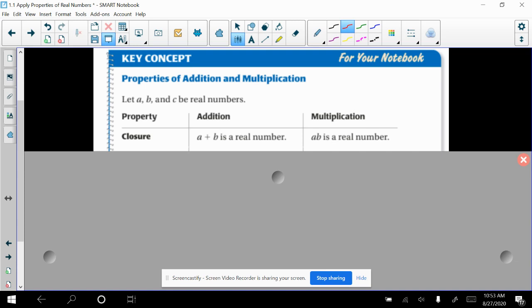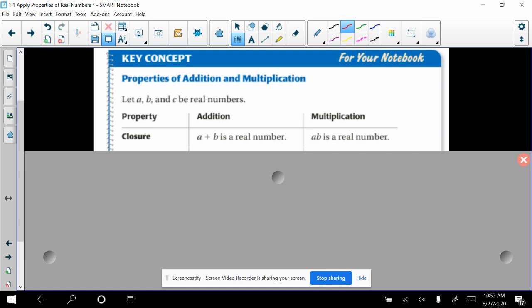And the first one is called closure. I'm not going to talk much about closure right now. What it basically means that a number system is closed or has closure is that if you took two numbers, A and B, and you added them together, okay? So if you took two real numbers and you added them together, you would still get a real number. You're not going to leave the real numbers by adding two real numbers. And same thing with multiplying them. If you multiplied two real numbers, you're not going to suddenly have a non-real number.